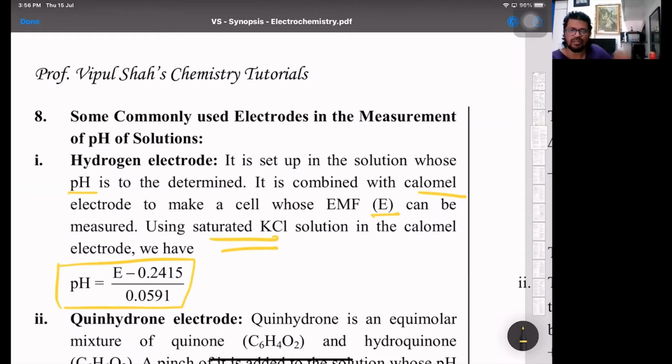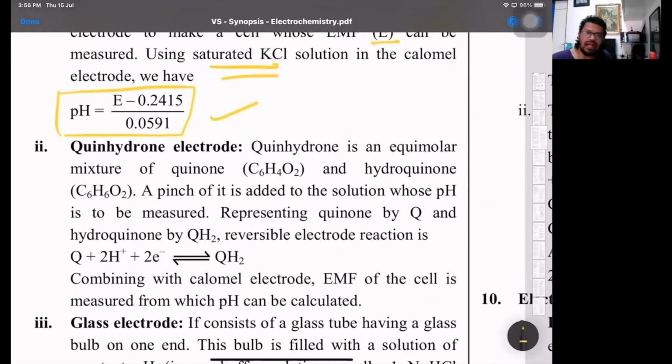That is one. So this formula can be used: EMF minus whatever is the value. Saturated is 0.2415 upon 0.0591. Second, we have the quinhydrone electrode. Quinhydrone electrode is an extra one, just for knowledge. It's an equimolar mixture of quinone and hydroquinone.